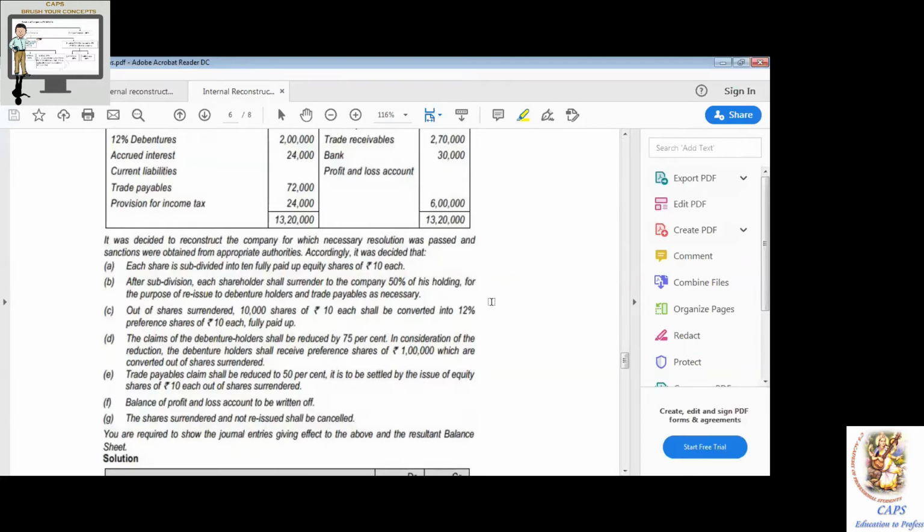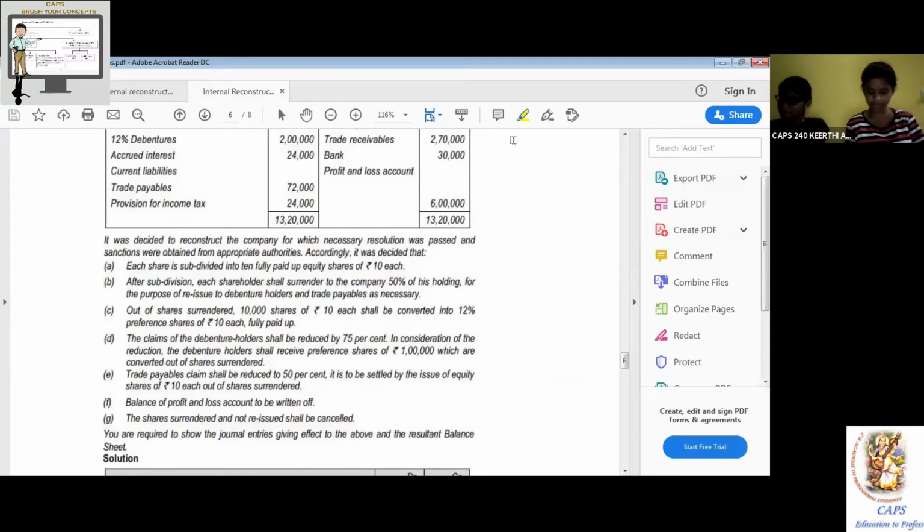Continue. D, the claim of the debenture holder shall be reduced by 75%. In consideration of the reduction, the debenture holder shall receive preference shares of rupees 1 lakh, which are converted out of share surrendered. E, trade payable claim shall be reduced to 50%. It is to be settled by issue of equity shares of rupees 10 each out of share surrendered. F, balance of P&L account to be written off. G, the shares surrendered and not reissued shall be cancelled. Students of CAP with support of Shetty sir are required to show the journal entries giving effect to the above and the resulting balance sheet. I love this.